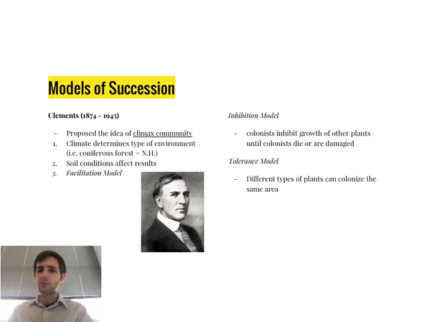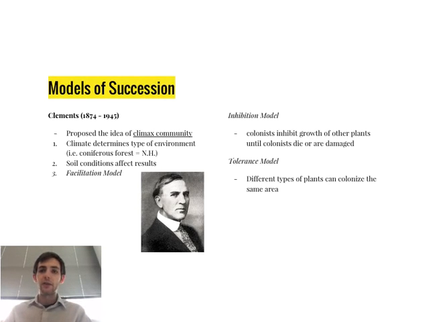His hypothesis had multiple parts. The first was that climate is going to determine the type of environment that's formed, or what type of succession is going to occur. So, for example, he explained why coniferous forests were common in the northern hemisphere, and why they weren't found in the southern hemisphere, because climate had an effect on that type of environment. He also suggested that soil conditions affect the results.